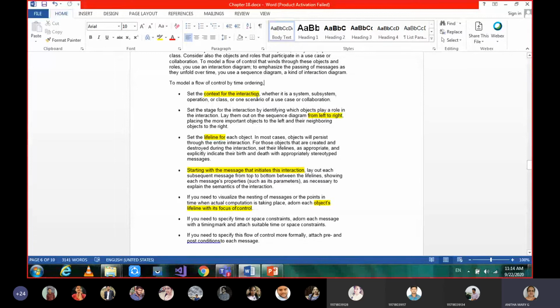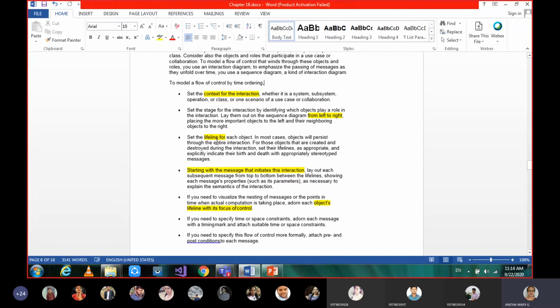Who are the objects? Whether it is for the entire system, a subsystem, a partial part, an operation, a class, or any one scenario, that context of the communication or interaction we have to identify. And after that, whoever is the initiator has to be placed first, from left to right on the x-axis of the sequence diagram.